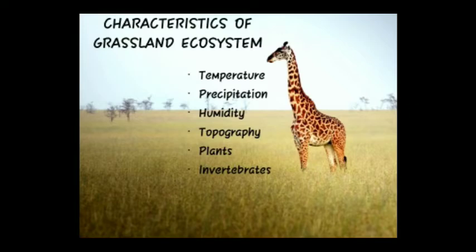6. Invertebrates. The grasslands are also home to many species of invertebrates. They can be in the form of insects like grasshoppers, locusts, and caterpillars. Basically, these insects are consumers of grass. Invertebrates can also include earthworms, which act as tillers and help in decomposing the dead and decaying matter.